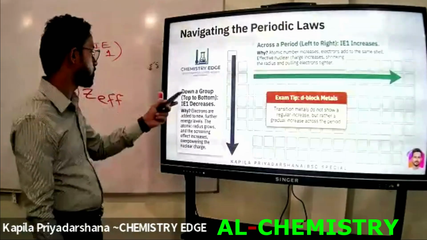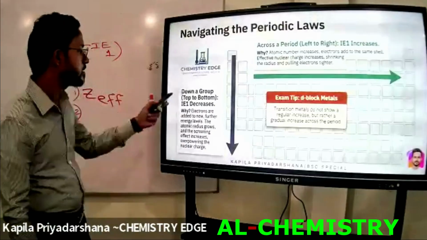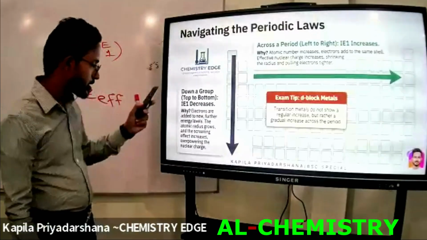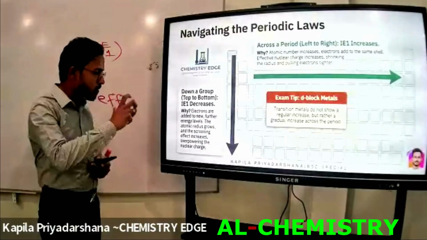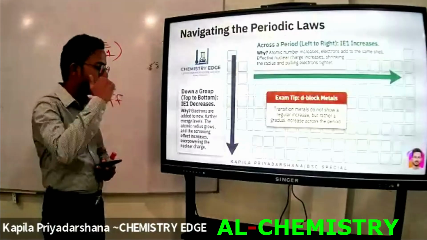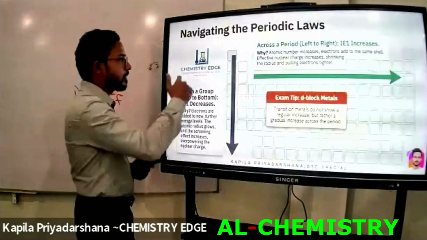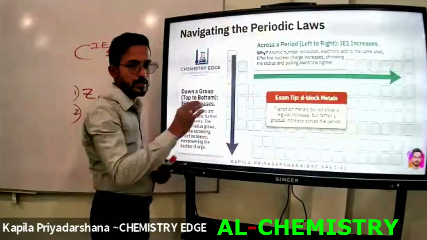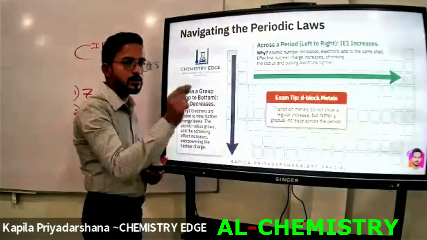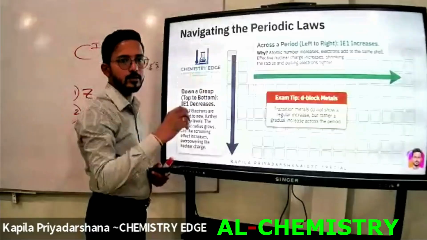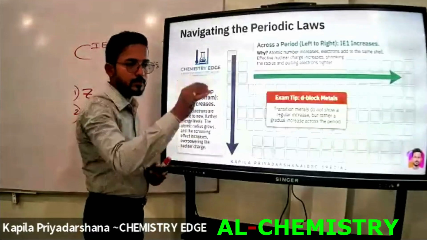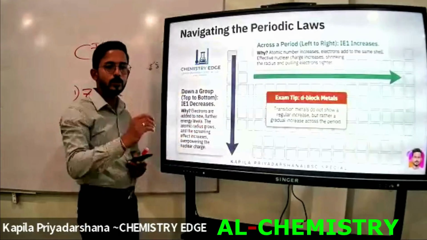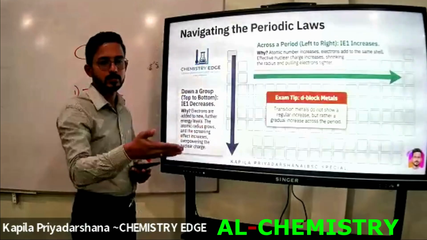Okay, when we consider going from top to bottom down a group, the ionization energy decreases. Remember this? Look at this. What is the reason for that? The main reason is electrons are added to new, further energy levels. The first period has its valence shell in the first energy level. If the element is in the second period, the valence shell is the second energy level. If the elements are in the third period, the valence shell is in the third energy level, which means the distance between the nucleus and the valence shell increases, right?